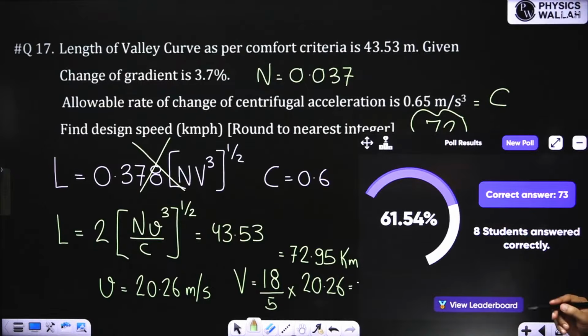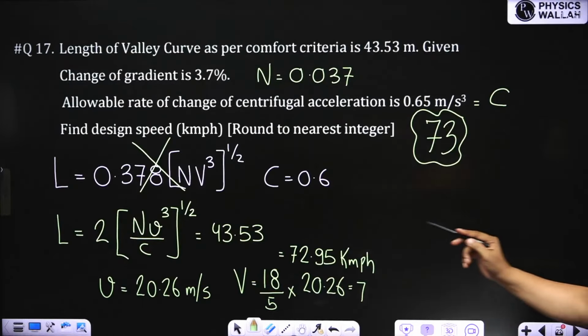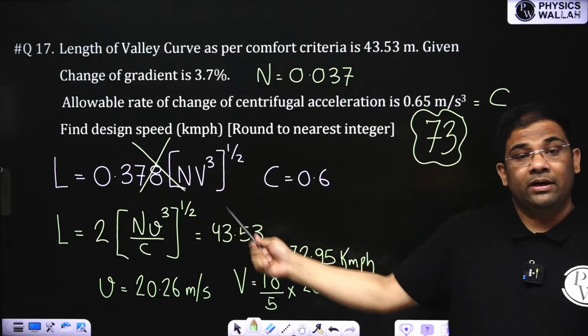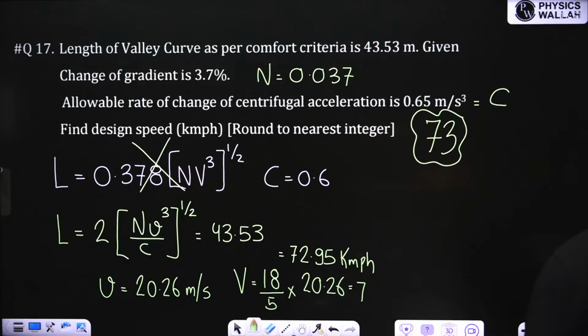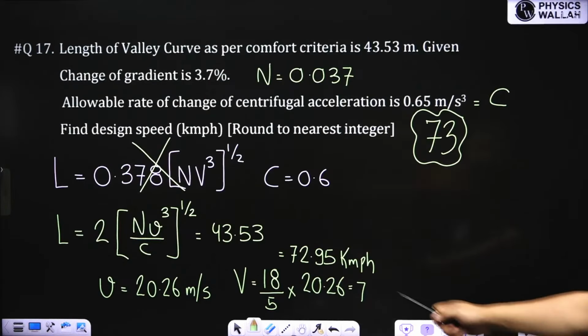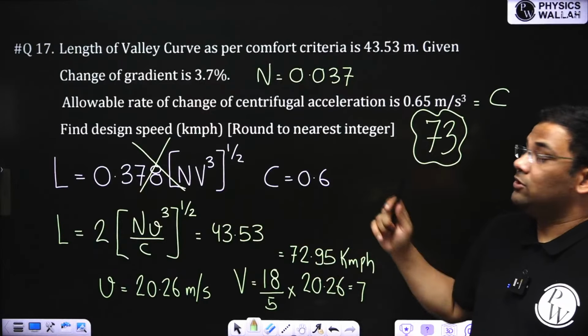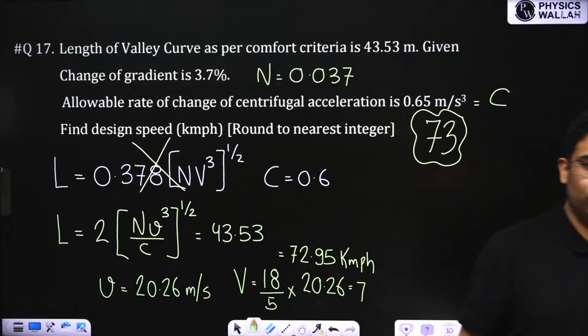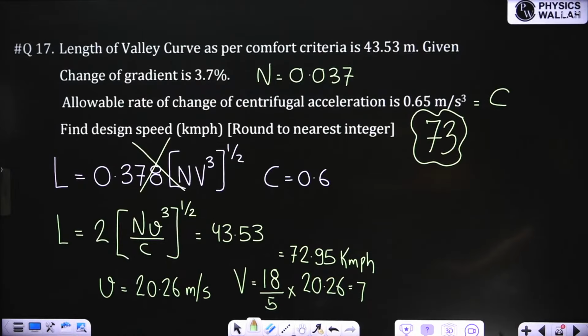Yes, many students have answered correctly. Very good. See here, if you use this other equation, then you will get the wrong answer, because this equation is derived as per C equal to 0.6. Yesterday I explained to you while I derived the formula. So this is a very important thing you should note down.